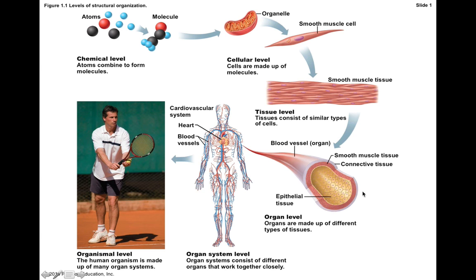Now, this blood vessel is part of a greater system, which is the organ system of your cardiovascular system, which is basically thousands of miles of blood vessels that are all interlinked, and they eventually connect with the heart, which is another organ that's part of your cardiovascular system. So all this together, your heart and blood vessels, make this organ system, which is comprised of lots of separate organs like blood vessels or your heart. Now, this is just one organ system. We actually have 11 organ systems in the body, which all together make the organism.